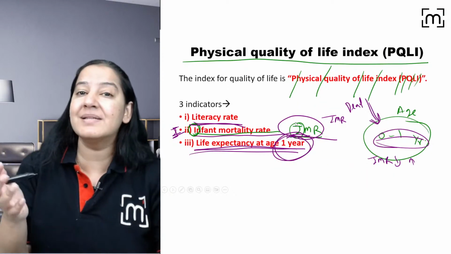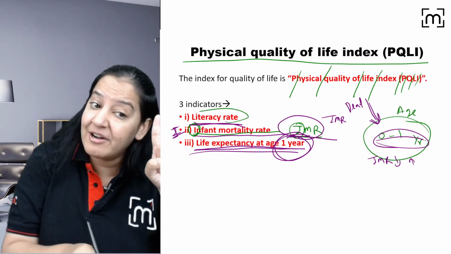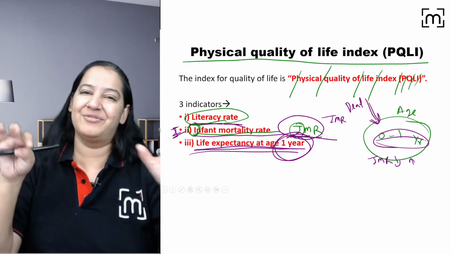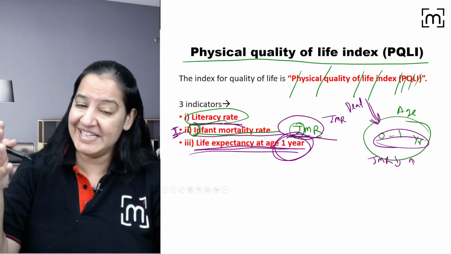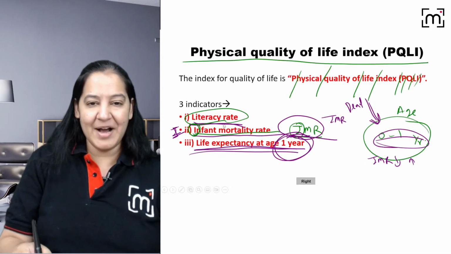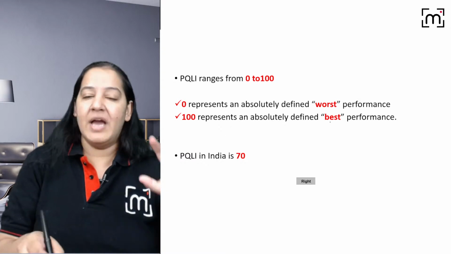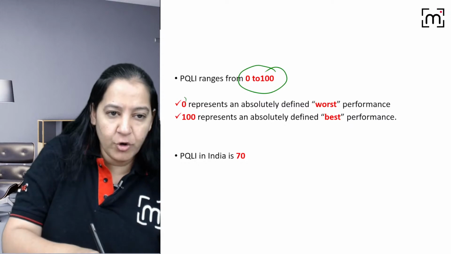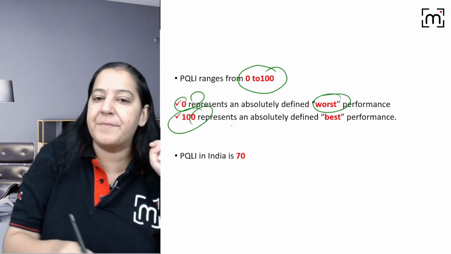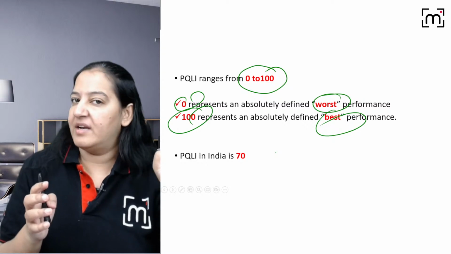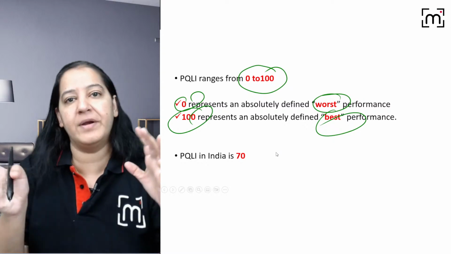So how many persons in your country are literate? That is your literacy rate out of 1,000, right? So see, compare the literacy rate of the two countries. So knowledge is tested here by literacy rate. You got my point? So that is PQLI. Can we compare the two? Yeah, one more thing, PQLI is not 0 to 1, it's 0 to 100. Here 0 represents the worst and 100 represents the best, right? It's like 0 to 1 in HDI but 0 to 100 in PQLI.